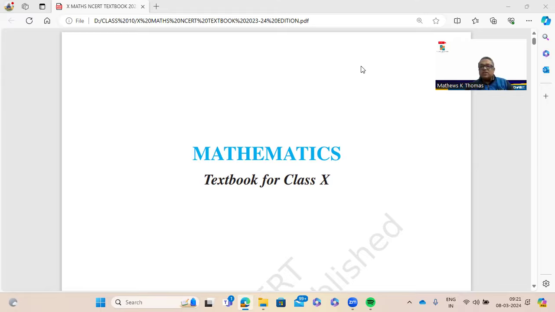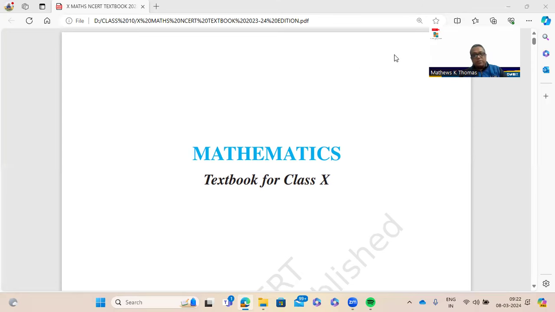Remember, your NCERT is the most important book for a CBSE examination. Kindly do not neglect the textbook. That is of prime importance that you do the NCERT thoroughly, including the solved examples. There are many students who do only the exercise and they do not do the solved examples. So let me go through this entire book so that it will help you.